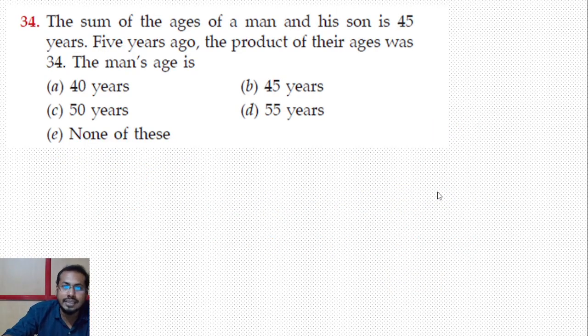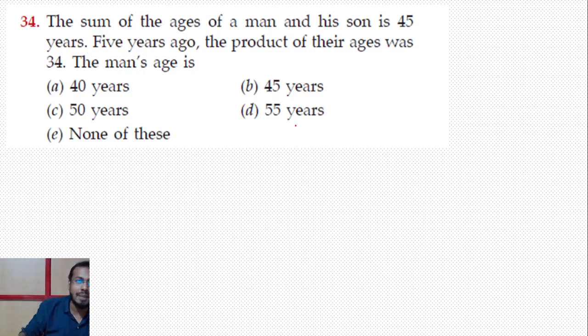The sum of the ages of man and his son is 45 years. 5 years ago the product of their ages was 34. The man's age is 1. So for this sum we need to think little bit more because பார்க்க ஈஸியாக இருக்கும், but that is not easy. Okay, so கொஞ்சம் ஒர்க் பண்ணி தான் நம்ம ஆன்சர் எடுக்கணும்.